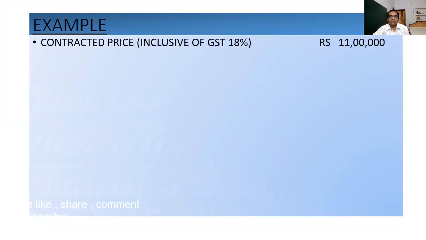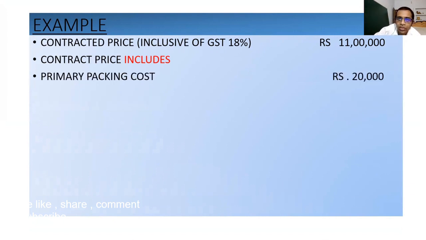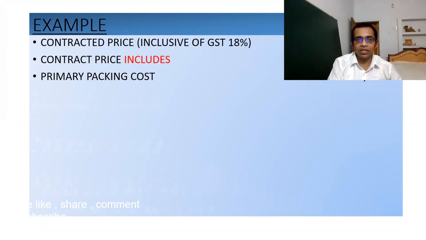Now let us take a simple example after considering all the points. So suppose there is a contracted price inclusive of GST of 1 lakh. We are moving forward to a next example. Okay, so please refresh your mind. So what is here? You can see on the screen.